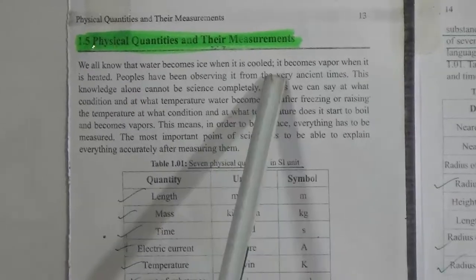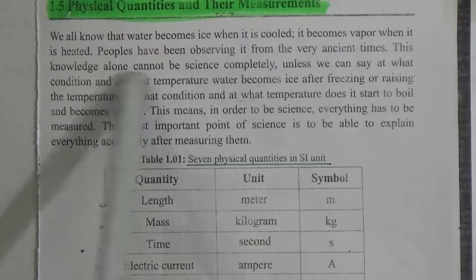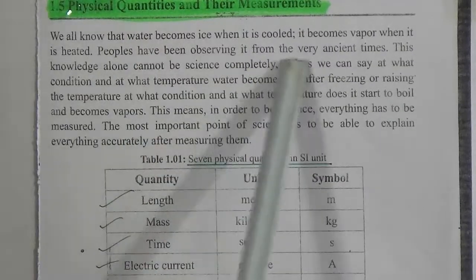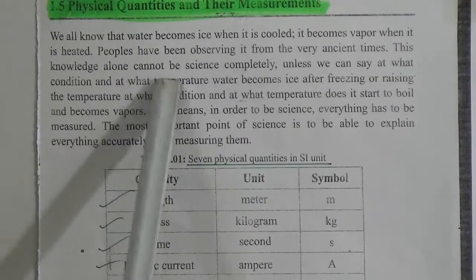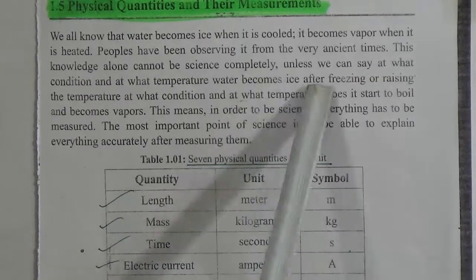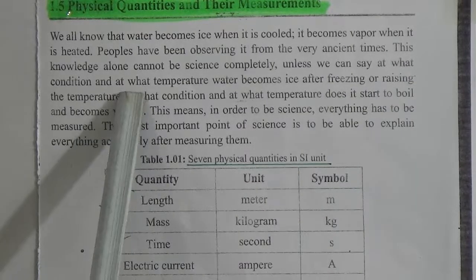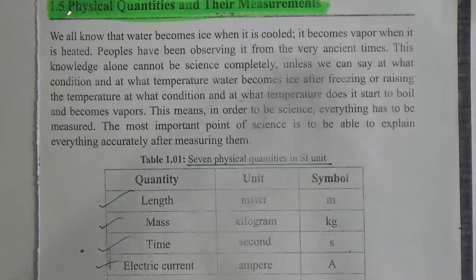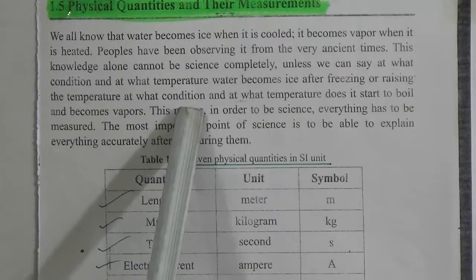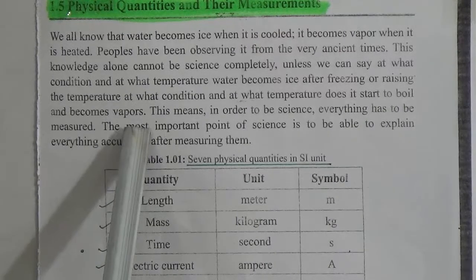We all know that water becomes ice when it is cooled. It becomes vapor when it is heated. People have been observing it from very ancient times. This knowledge alone cannot be science completely, unless we can say at what condition and at what temperature water becomes ice after freezing, and at what condition and at what temperature it starts to boil and becomes vapor.